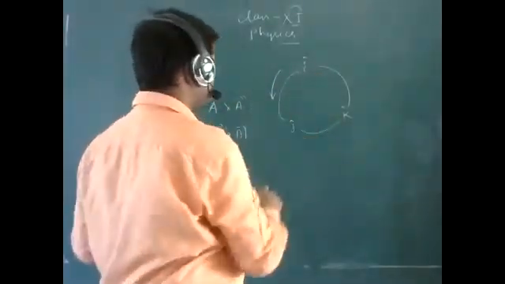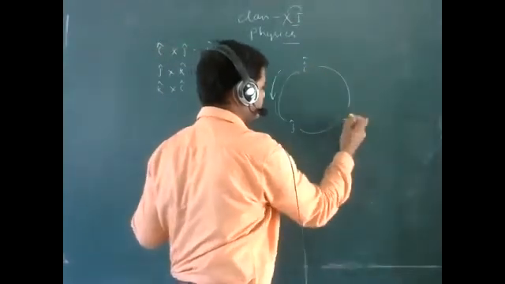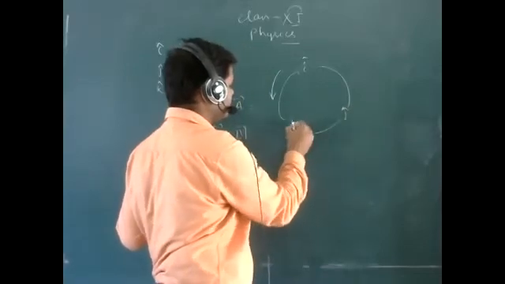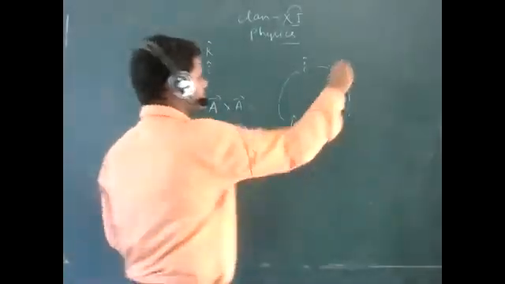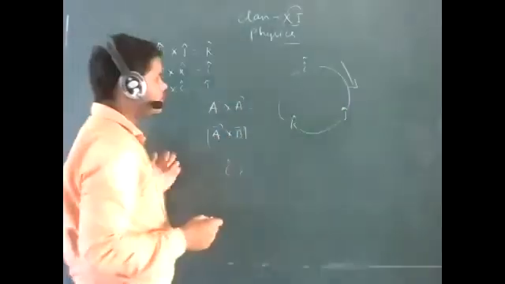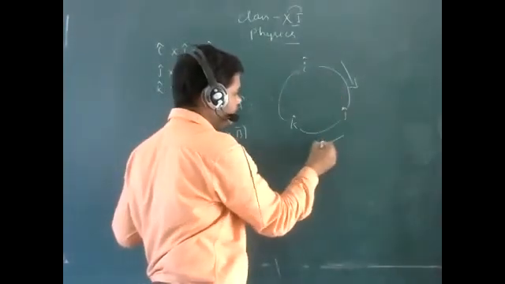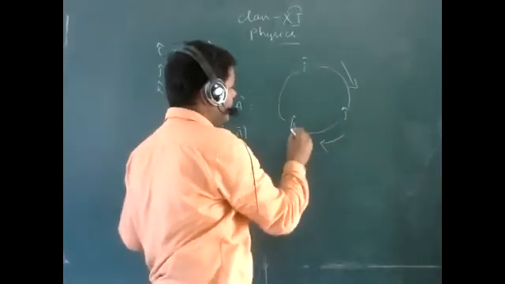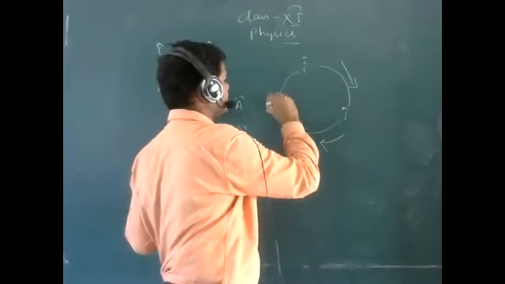This is the anti-clockwise direction. Here is i cap, here you can take j cap, that will be clockwise, and here it is k cap. If I am taking the clockwise direction, then i cap cross j cap will be k cap, j cap cross k cap will be i cap, and k cap cross i cap will be j cap.